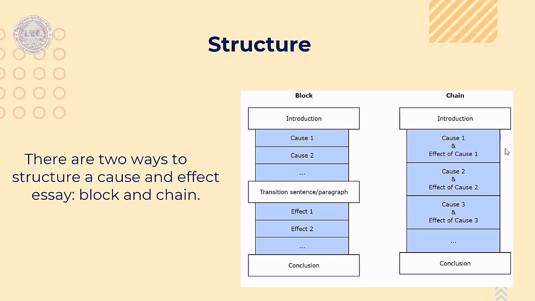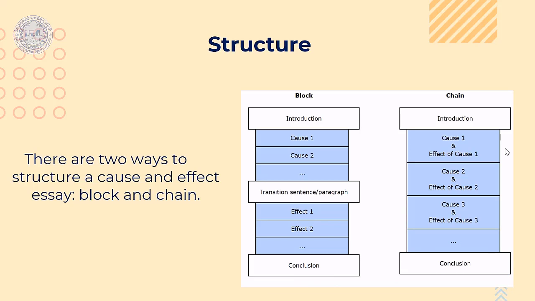So here, hopefully you can get it. In block structure, we talk about the causes as the second paragraph, after the introductory paragraph, the second body. You can talk about the causes number 1, number 2, and number 3. And when you finish the causes, you can talk about the effect. So one block, and then when you finish a block of causes, you can move on to another block and you talk about the effect, and then conclusion as usual. So that is for block structure.